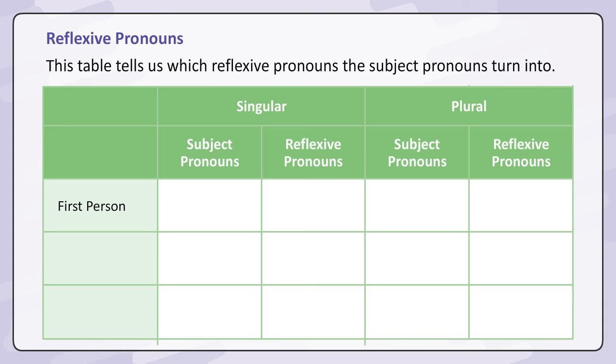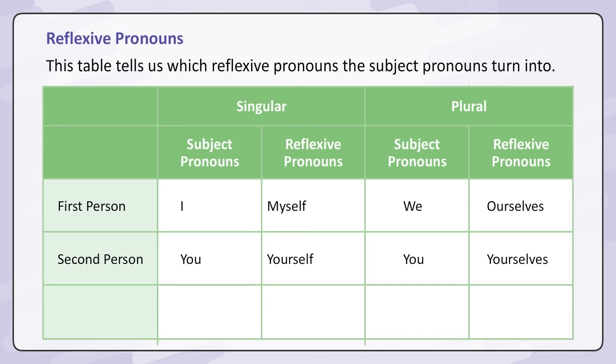First person: I, myself; we, ourselves. Second person: you, yourself; you, yourselves. Third person: he, she, it, himself, herself, itself; they, themselves.